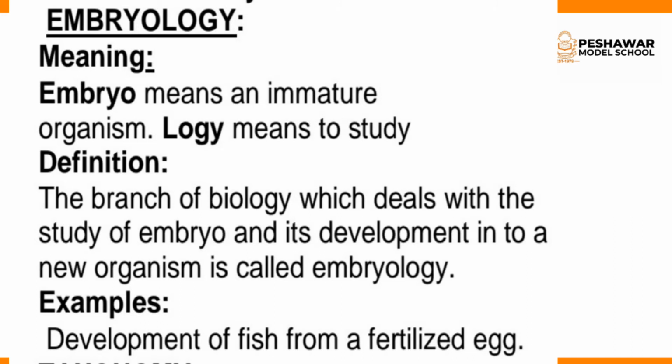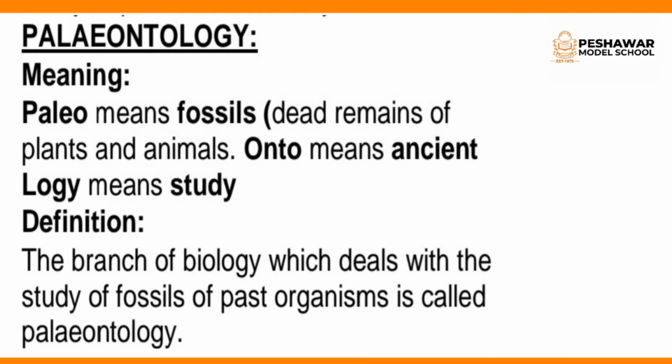class 3, 4th and 5th, I think so, the development of the fish and the development of the different insects like butterfly etc. Clear? The life cycles, different life cycles. So you see the development of a butterfly from an egg and the development of a fish from a fertilized egg. So all these developmental changes in which a new organism is formed is known as embryology. Clear? The next branch is the paleontology.